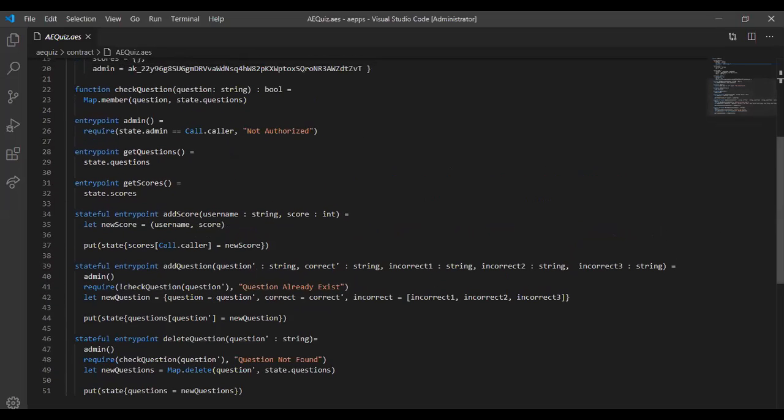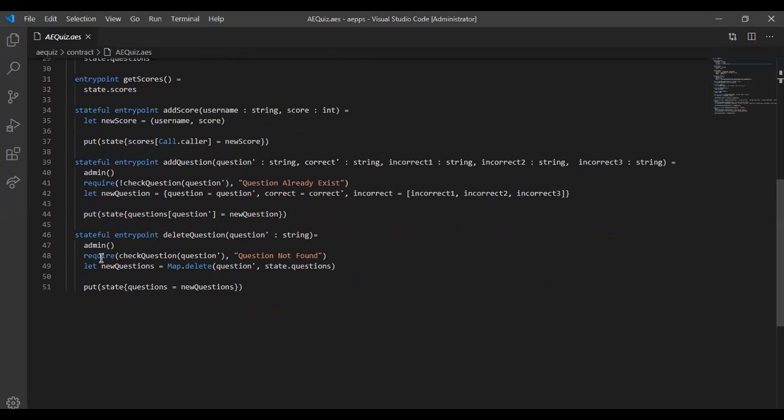And if he's an admin, continue executing the function, which the next thing was require. She created a require function, which is also checking the question again. If the question exists, continue. If not, bring out an error message saying question not found.